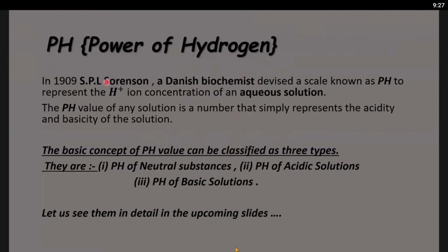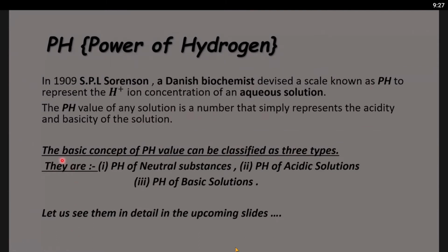Yes, and he found the scale like pH to represent the H plus ion concentration of an aqueous solution. The pH value of any solution is a number that simply represents the acidity and basicity of the solution.